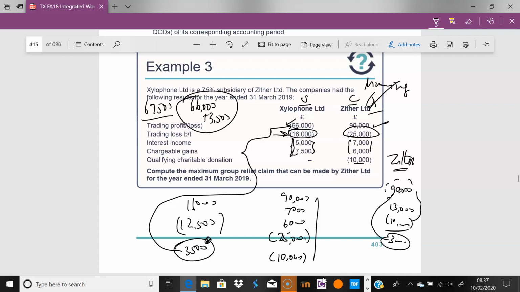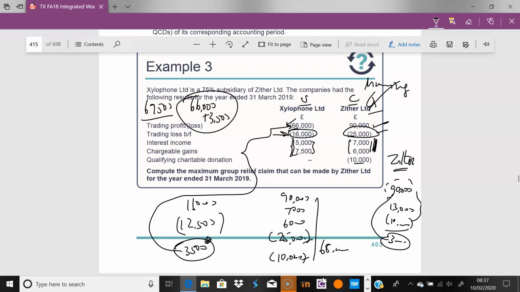So that's 90,000 plus 13,000 minus 25 minus 10. Let's do that very quickly. 90,000 plus 7,000 plus 6,000 minus 25,000 minus 10,000. And that's 68,000. So here's the thing.